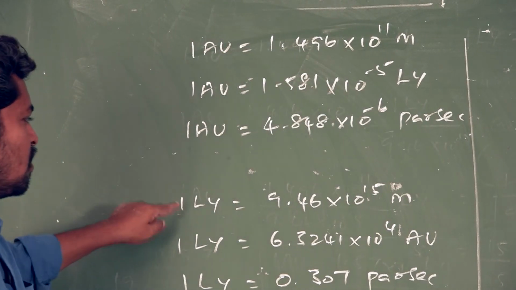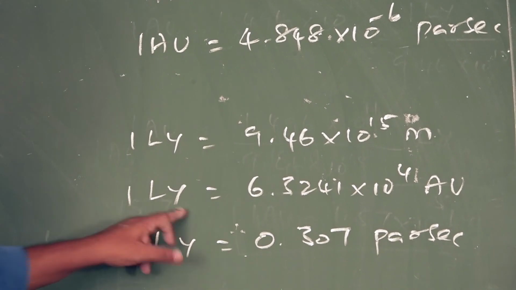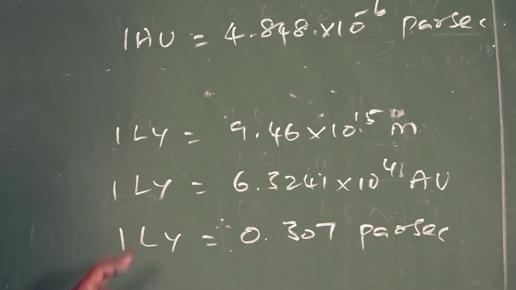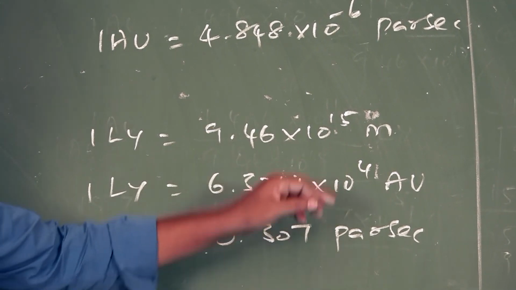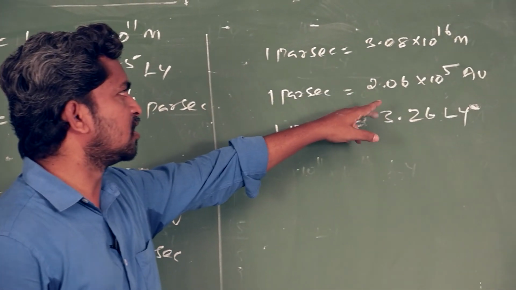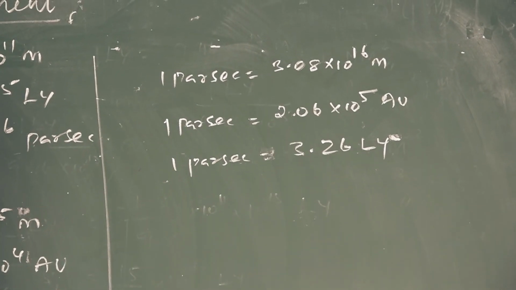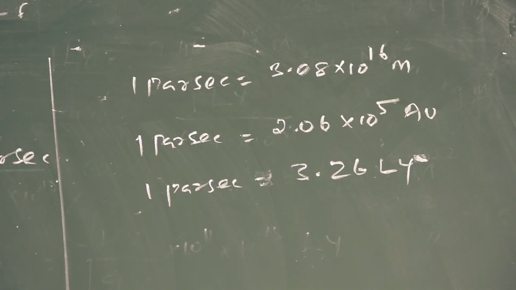Next, 1 light year is equal to 9.46 into 10 power 15 meter. 1 light year is equal to 6.3241 into 10 power 4 astronomical unit. 1 light year is equal to 0.307 parsec. And next, 1 parsec is equal to 3.08 into 10 power 16 meter. 1 parsec is equal to 2.06 into 10 power 5 astronomical unit. 1 parsec is equal to 3.26 light year.